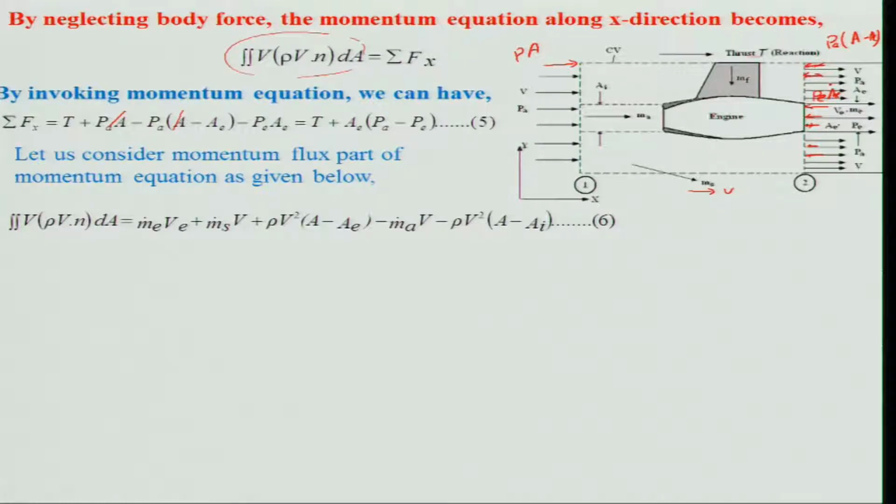And what about this? This also is rho v square A minus A E, this term, minus the inlet. Inlet will be m dot A v in this region,